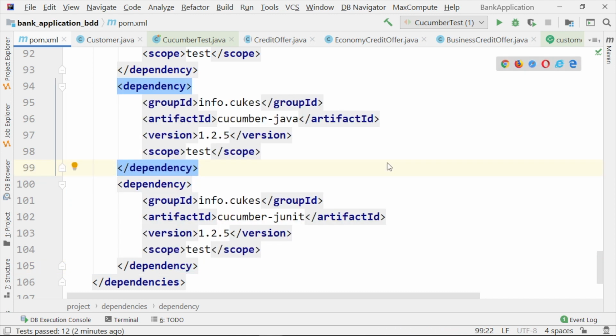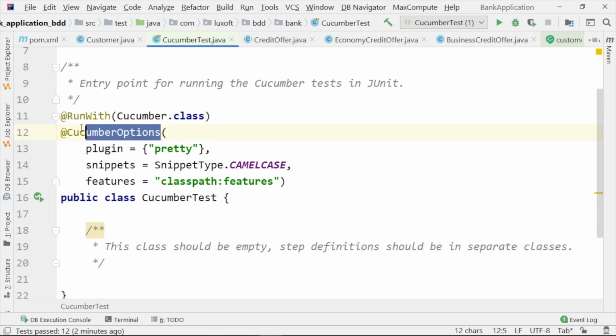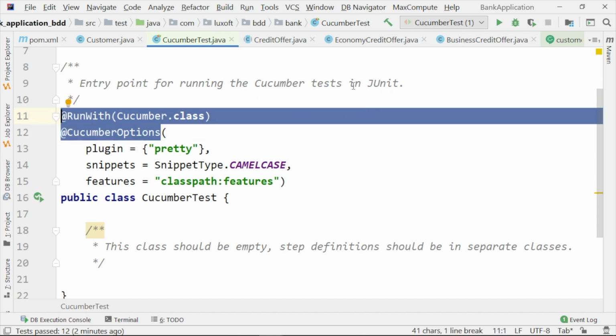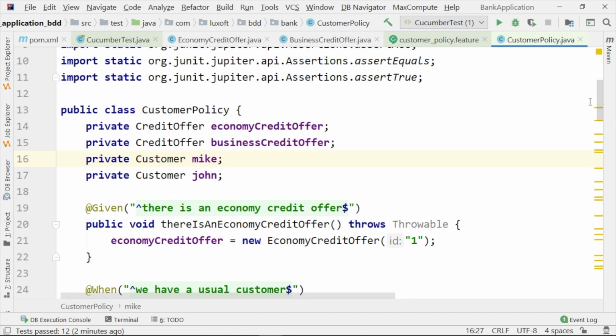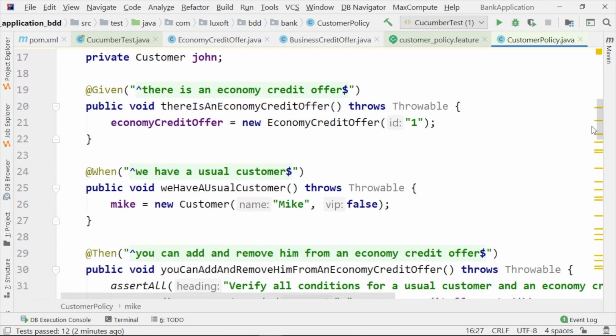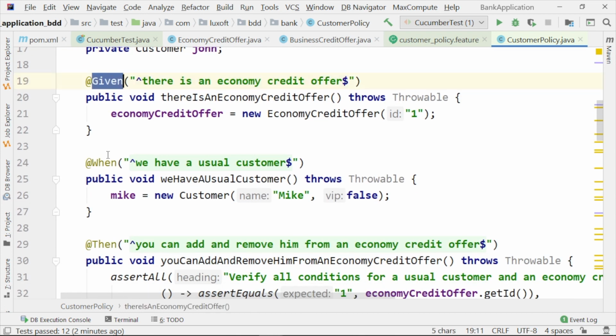These were needed as we needed to use the given, when, then annotations in the test file.